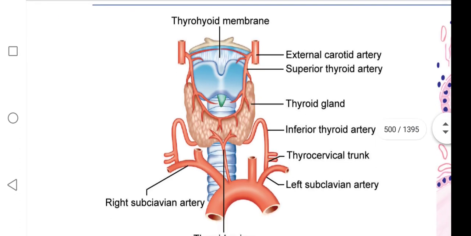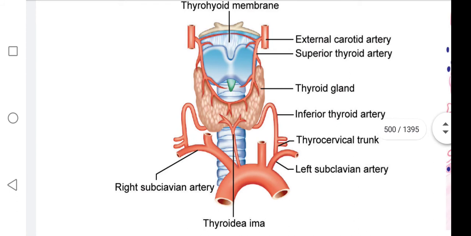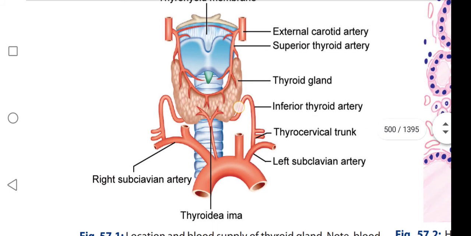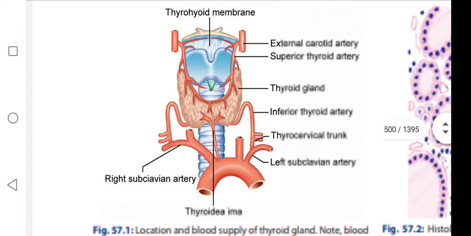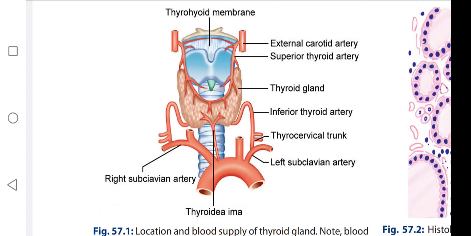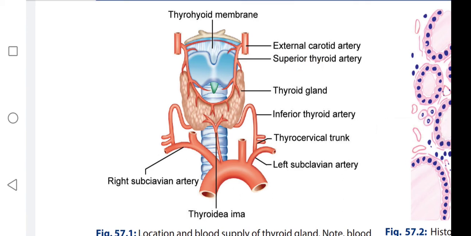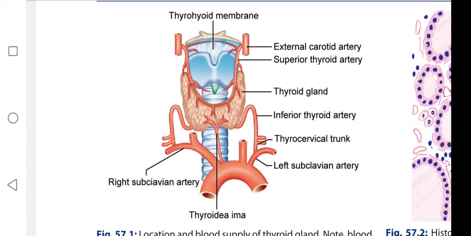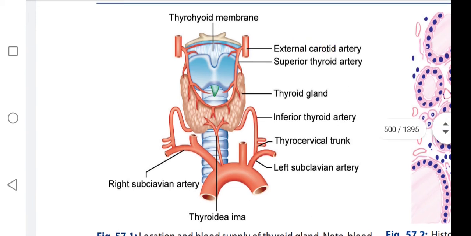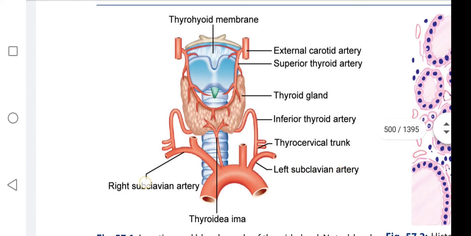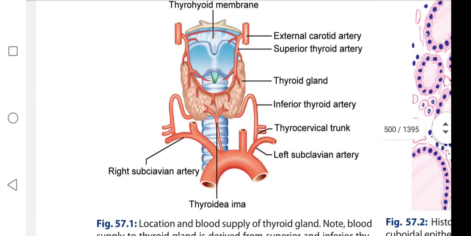This is the thyroid gland. It is connected by the isthmus. The blood supply to the thyroid gland is by superior thyroid artery and inferior thyroid artery. The superior thyroid artery originates from external carotid artery, and inferior thyroid artery originates from subclavian artery. These are the subclavian arteries.